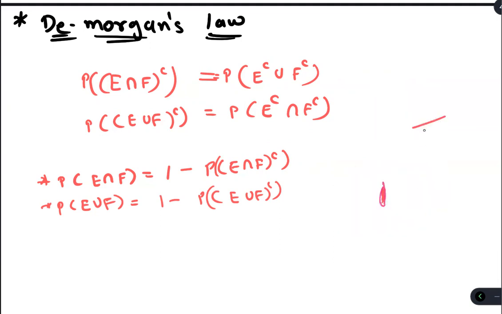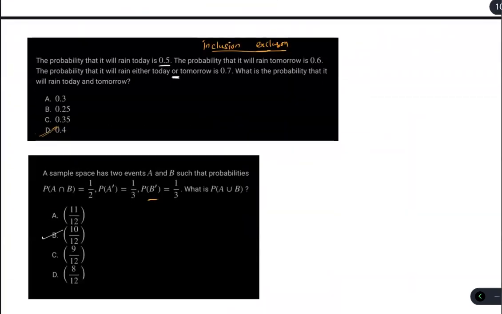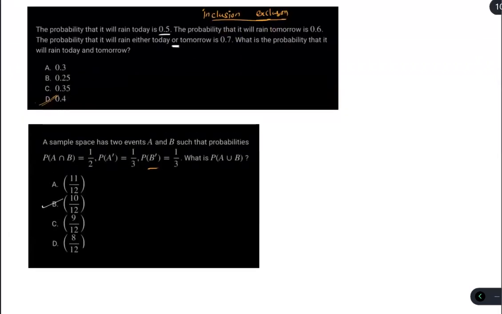Now let's see one question which I put here. Let me find that question. So yeah, this is the question which we have. The question states that the probability that it will rain today is 0.5.